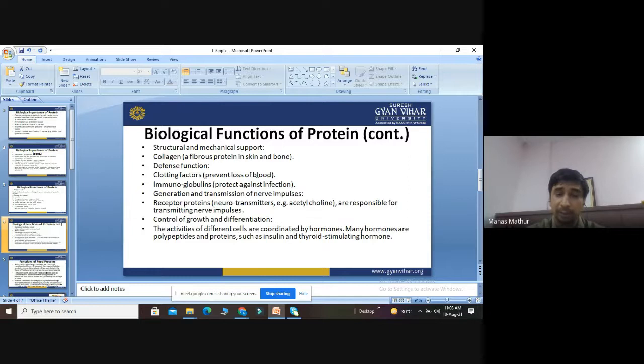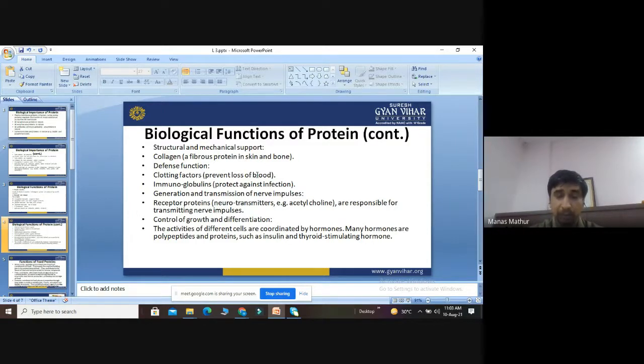Then generation and transmission of nerve impulse, they also help in maintaining and regulating the nervous system. There are some receptor proteins which act as neurotransmitters, for example, acetylcholine, which are responsible for transmitting nerve impulses.